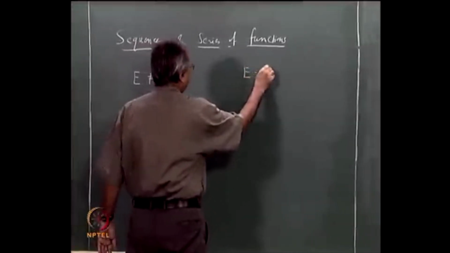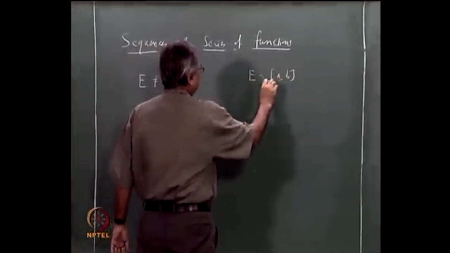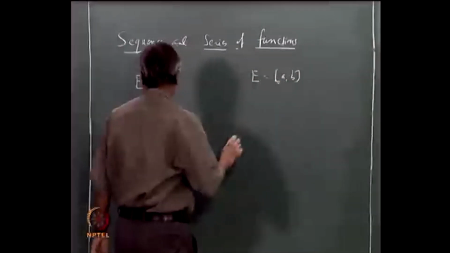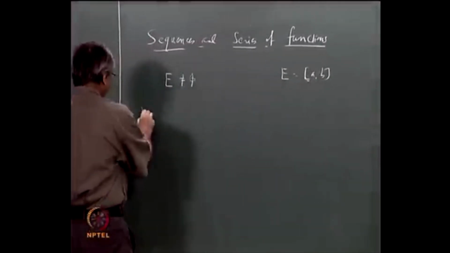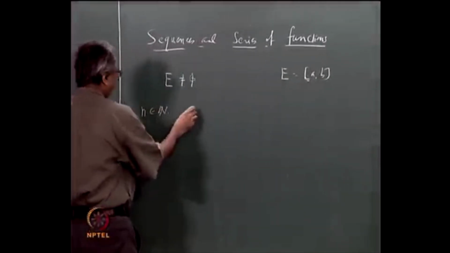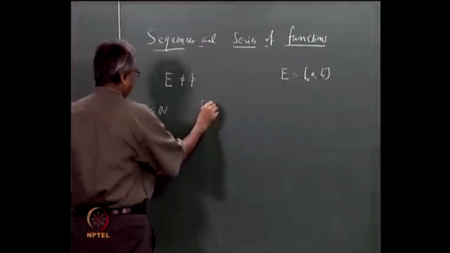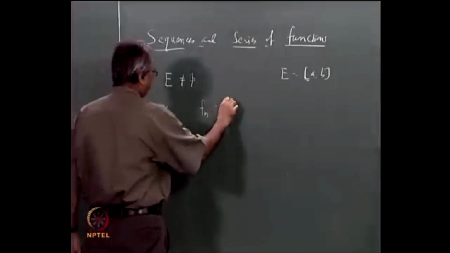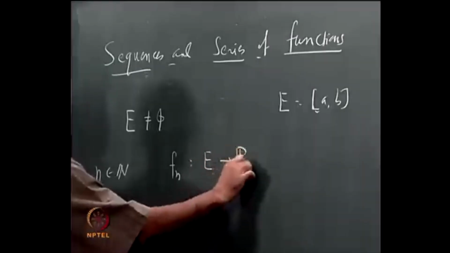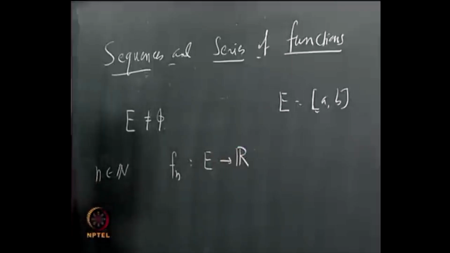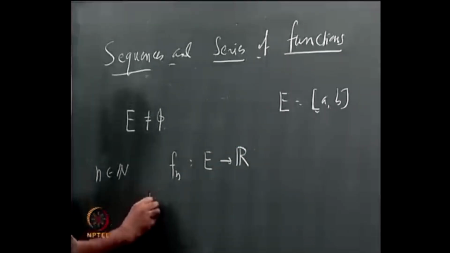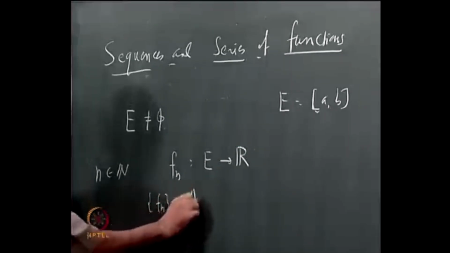Closed and bounded interval on the real line. So for each n in N, we have a function Fn. Let us say a real valued function Fn from E to R. Then this Fn is a sequence of functions.